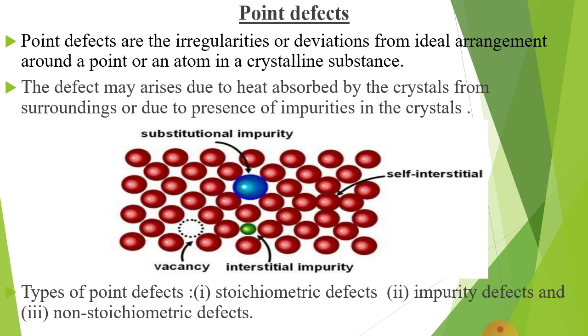The defect may arise due to heat absorbed by the crystals from surroundings or due to presence of impurities in the crystal. Just like, we can take an example of ourselves.